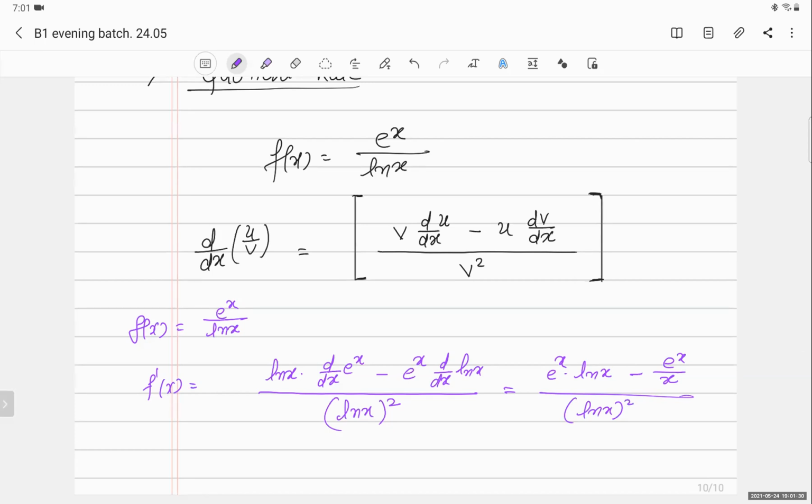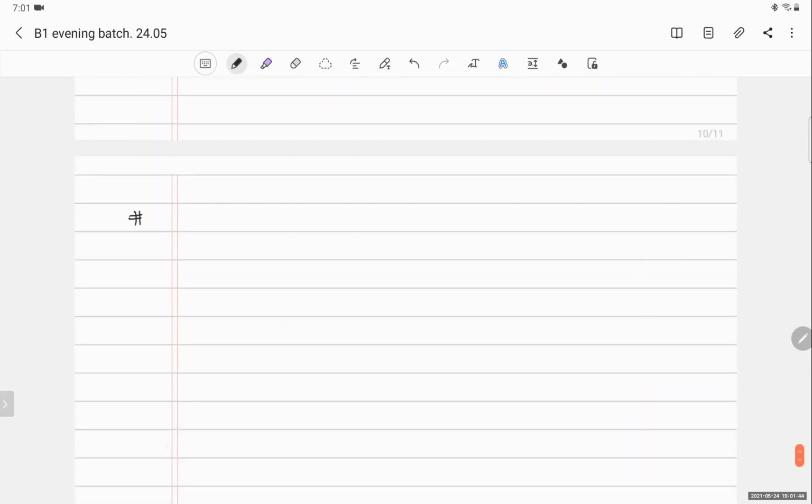Simple. Yes, sir. Yes, it is simple, not that difficult. If you solve 3-4 questions, then it will be very easy for you because you will remember the formula. Like if I give you ln x plus e to the power x upon 10x, okay, this is my function. Now you have to find dy by dx. Do it, solve it, and then we will cross check whether the answer is correct or not.